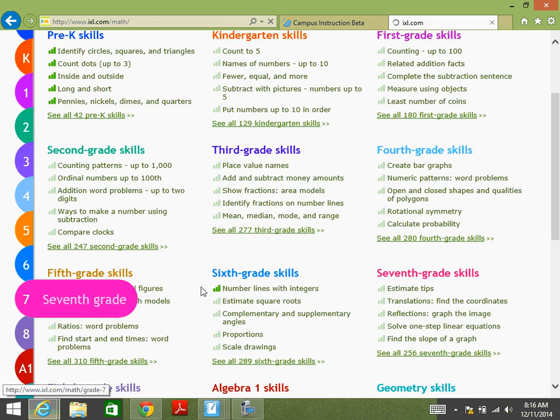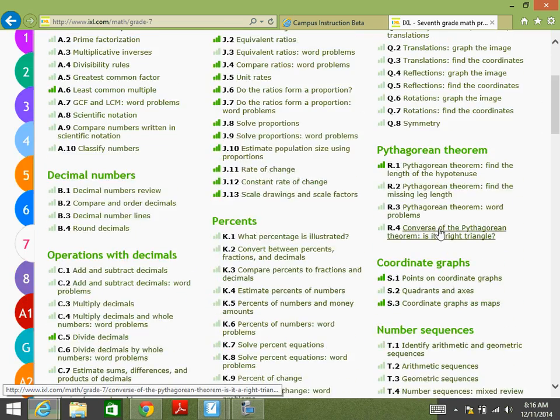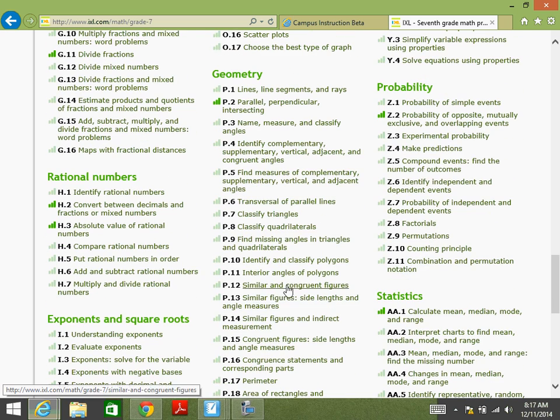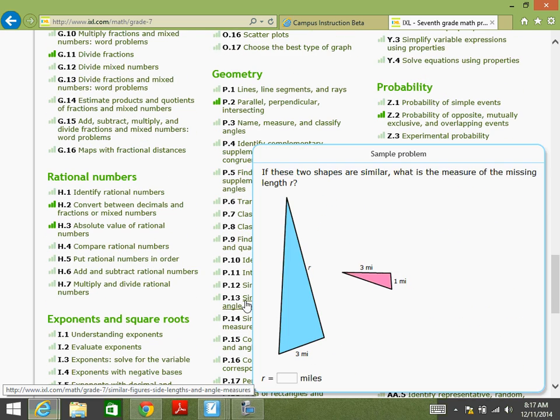Under 7th grade math, right here, P13. P13 is where you're going. Do you see how some of these are flipped? So you may have to trace it and then turn it before you set up your proportion, okay? You may have to draw it and then turn it so it sits in the same way.